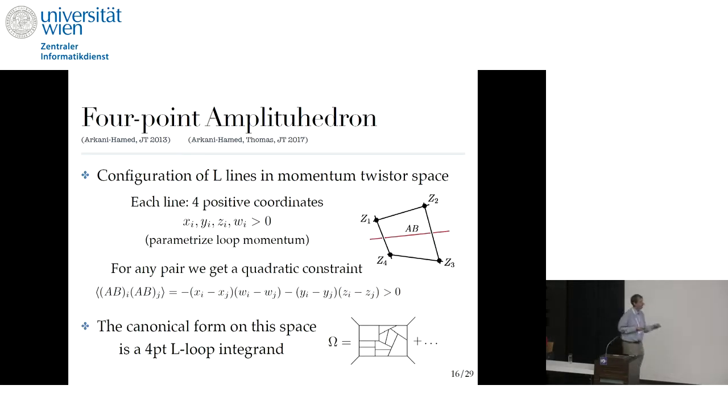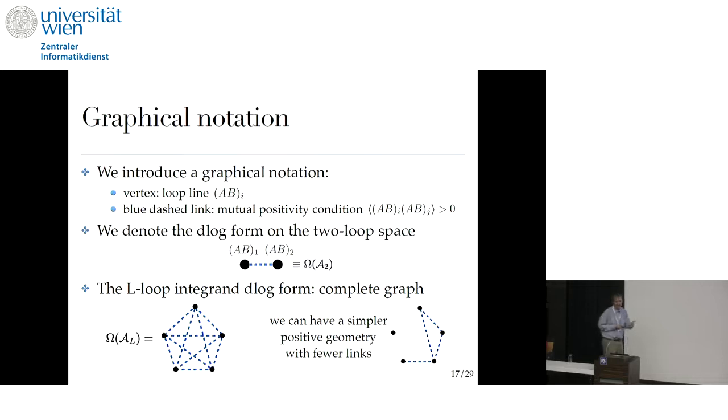Now, the case that we will be interested in is the 4-point Amplituhedron. So there are L lines, L loops representing the loop momenta. Each line is parameterized by 4 parameters, and there are certain conditions that the Amplituhedron picture gives us for the parametric space of these parameters. And the canonical form on this geometry reproduces the 4-point L-loop integrand. Now, in the graphical notation we will be using, for each vertex, which is a loop, we use a dot, and the blue dashed link is a positivity condition.